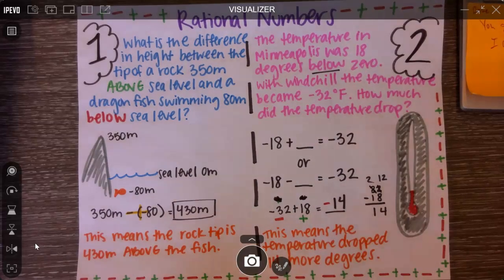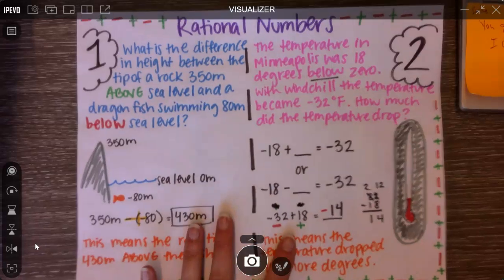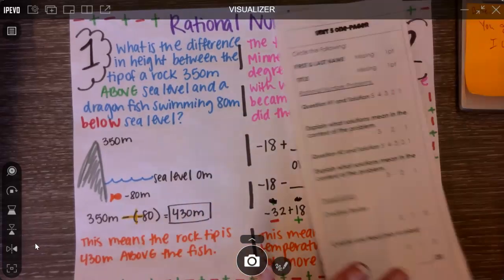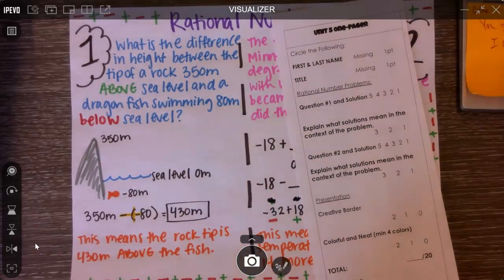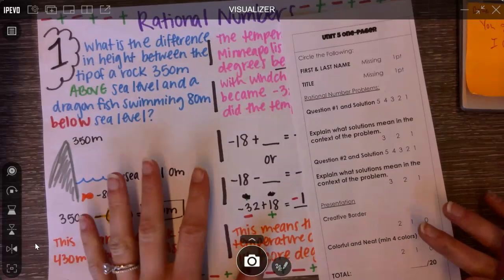So here's an example. This is Miss Grew's example of the one-pager. Now, if you were to copy this, you're not going to get an A, a B, or a C. You're going to get a D because you're just copying Miss Grew's. That was my work, not your work, all right? So we are going to go through the one-pager and grade Miss Grew's one-pager, see how it went. Hopefully yours does the same, okay?